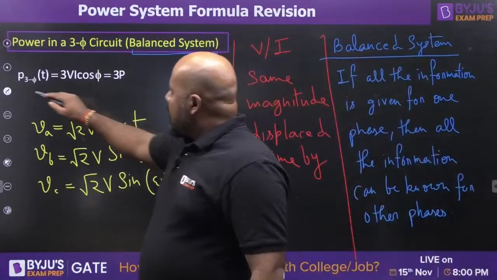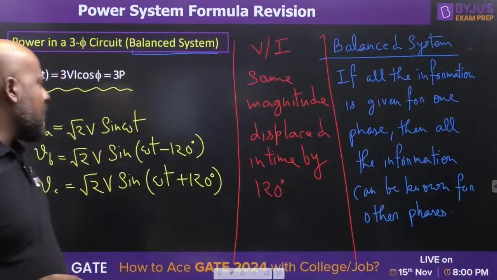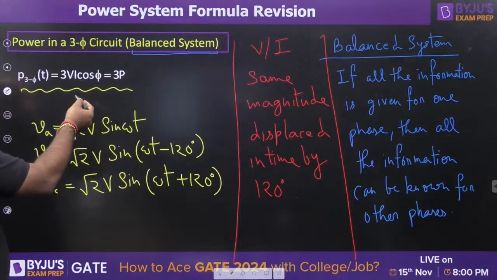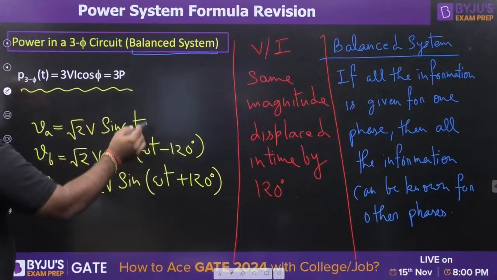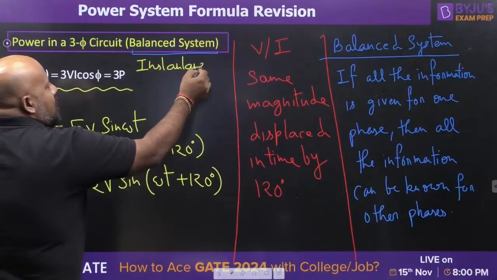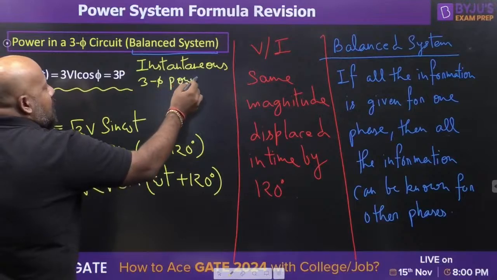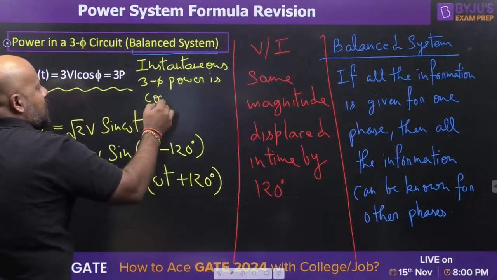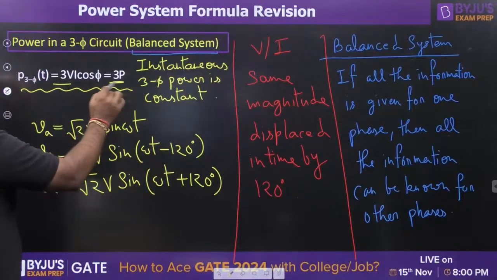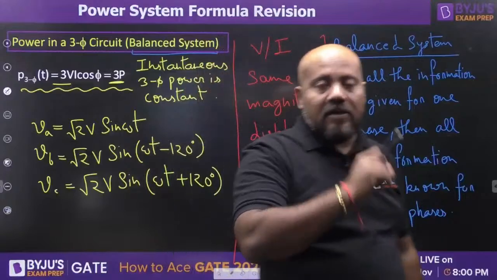The most interesting part of this three-phase instantaneous power is that it is going to be a constant value. There is no time information. There is no information about the time. So it is independent of the time. So we are saying instantaneous three-phase power is constant or independent of the time. It is 3 times the real power, the average real power per phase. Is it clear, everybody?